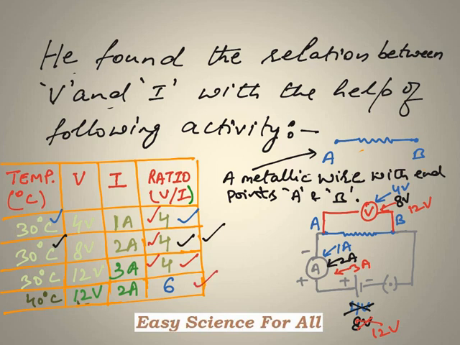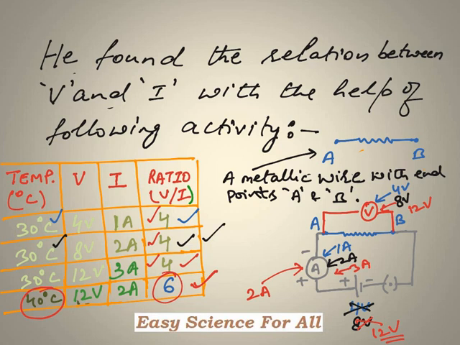In the fourth case, you can see over here that we have changed the temperature to 40 degrees Celsius, and the voltage of the battery is still 12 volt. But as soon as we made these changes, what was found was that the reading of the ammeter again changed, and from 3 ampere it came down to 2 ampere. So if I find the ratio in this case between V and I, it comes out to be 6. So you can see that the ratio has changed. Once I change the temperature, the ratio changed.